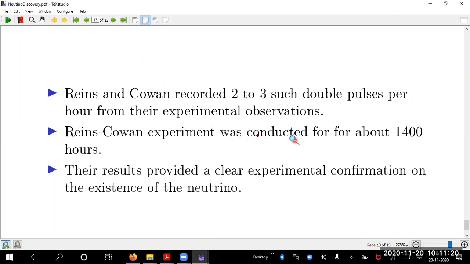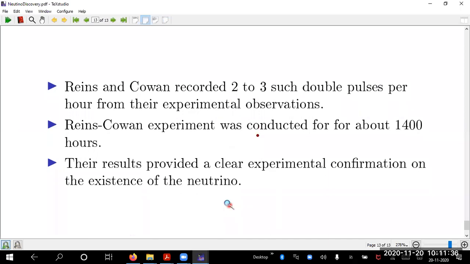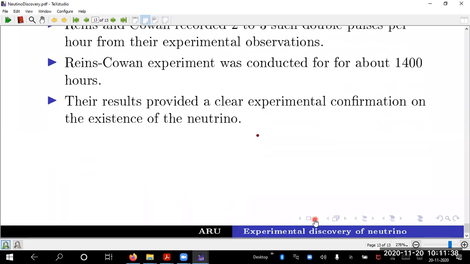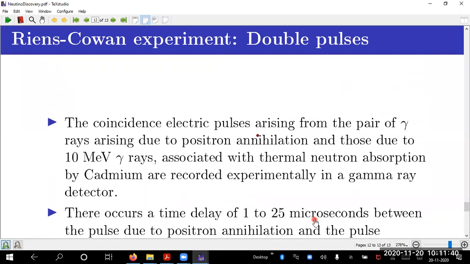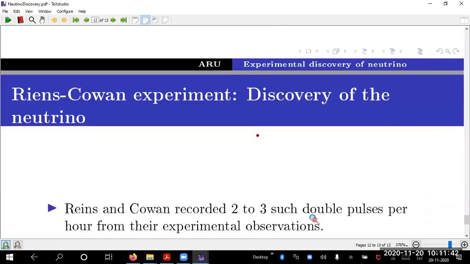Their experiment was conducted for about 1,400 hours. They conducted this experiment for 1,400 hours to confirm that every hour they recorded 2 to 3 such events. These results provided a clear experimental confirmation of the existence of the neutrino. That's what I wanted to tell you. So that's all there is in this, I think.